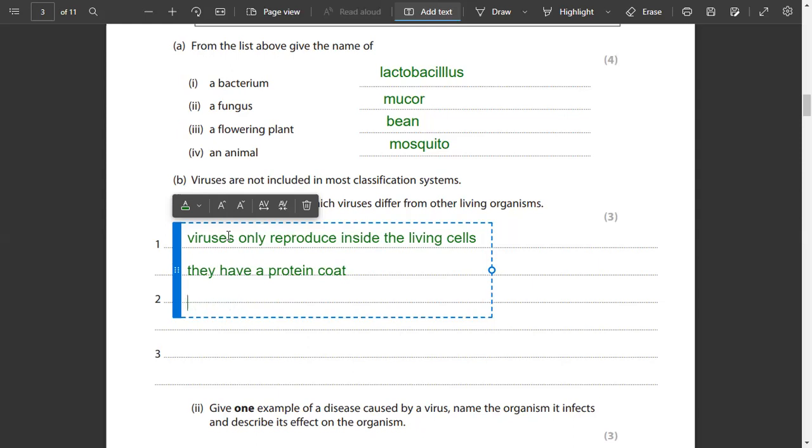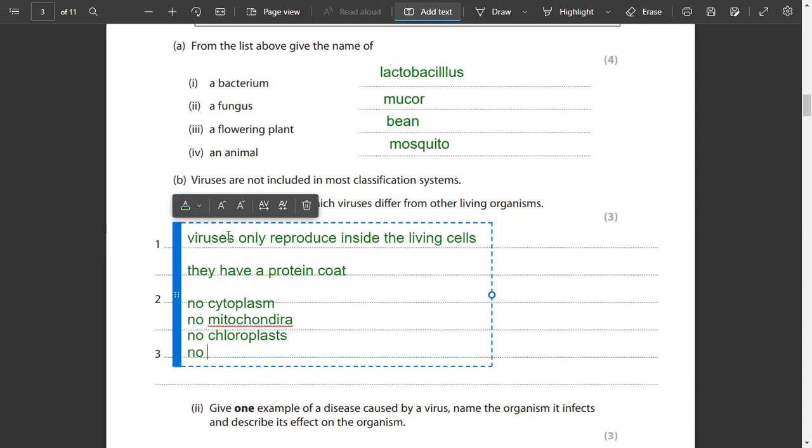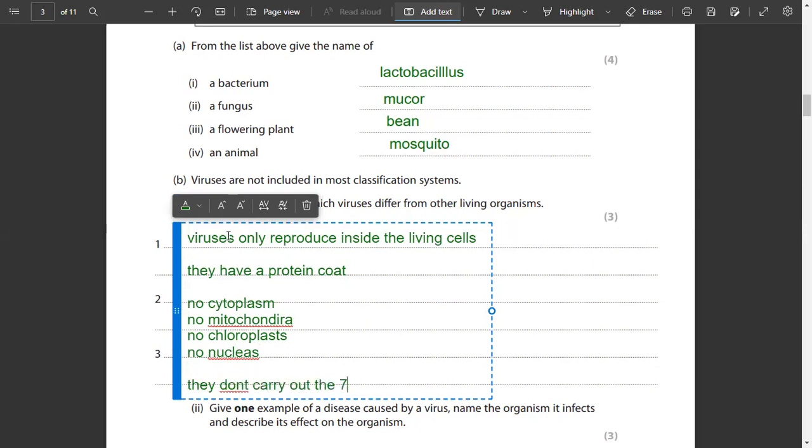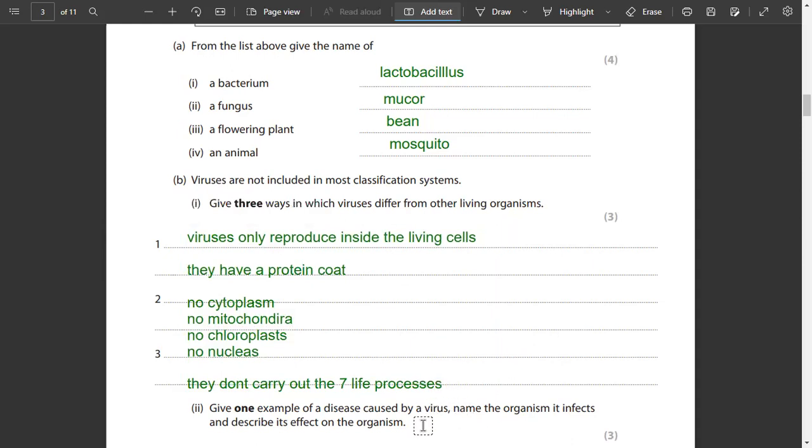Other than that, you can also say that it has no cytoplasm, no mitochondria, no chloroplasts, no nucleus. So there are a lot of differences. इसके अलावा they don't carry out the 7 life processes. अब वो 7 life processes क्या हैं? So 7 life processes are the Mrs. Grand one: movement, respiration, फिर क्या है, sensitivity, growth, reproduction, excretion, nutrition. The 7 life processes are not carried out by viruses.